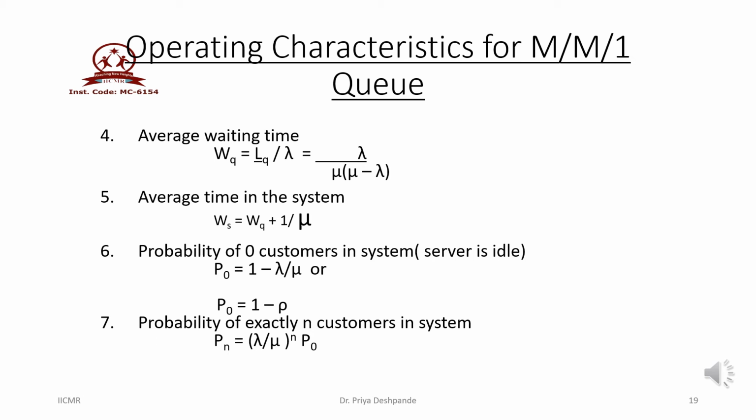The seventh important thing is the probability that there are exactly n customers present in the system. It is denoted by Pn, which is nothing but lambda upon mu whole thing raised to n into P naught. These are the different formulae used to find out the different parameters in the first very basic model, MM1 FCFS infinity.